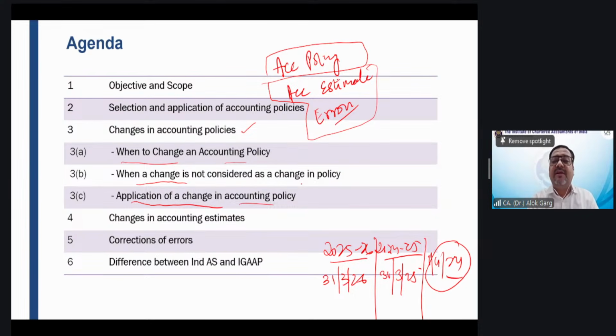Application of a change in accounting policy. So first we discussed when to change. We discussed the agenda, when to change. Then we discussed when a change will not be considered as a change. Then we discussed application of a change, right? So these three topics we will cover in terms of changes in accounting policy. Then we talk about change in accounting estimate, correction of error, and we quickly touch upon the difference between Ind AS and ICAI. Okay, sounds good.